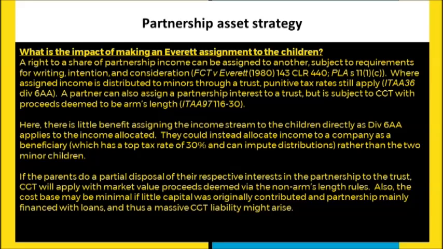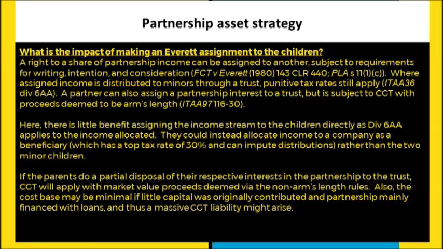The first of which is that you're assigning to minors. When income is going to minors, the same rules that we had earlier with the punitive tax rates are still going to apply. So sure, you can assign the income stream to the children, but they're not really going to benefit from it, because everything they earn above about $1,400 is going to be subject to a 45% marginal rate. So there's really not a lot of advantage to that.